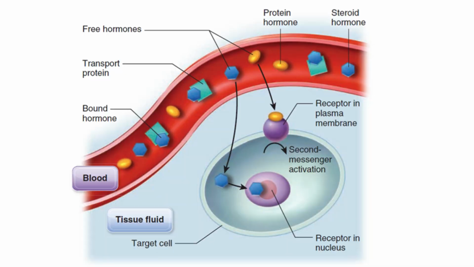Transport proteins, or plasma proteins made by the liver, are used to bind to some of the hormone in the blood. The bond is a reversible one, meaning that at any one time, some of the hormone will be free to enter the cell and some of the hormone will be bound to plasma proteins, making it too large to enter the cell. As time goes by, more of the hormone is freed from the plasma protein so that it can enter the cell. Hormones that cannot cross the cell membrane do not need a plasma protein to bind.